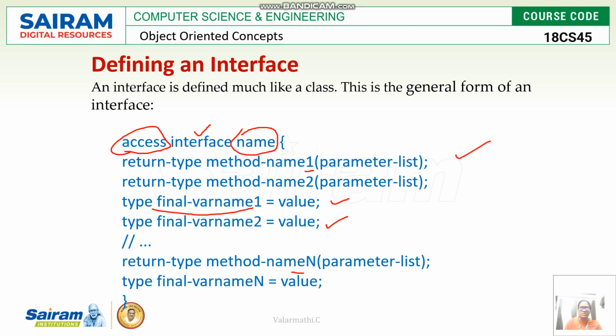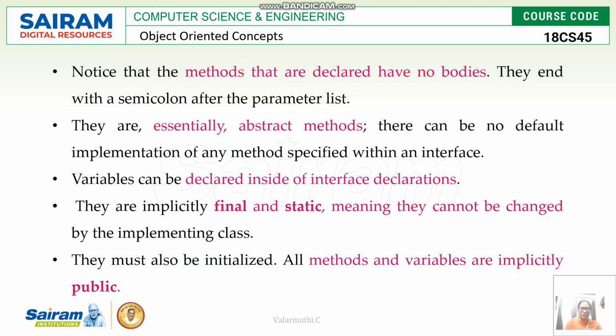In opening braces, it may have n number of methods and n number of final variables, and it will be closed. This is the general format of defining an interface.